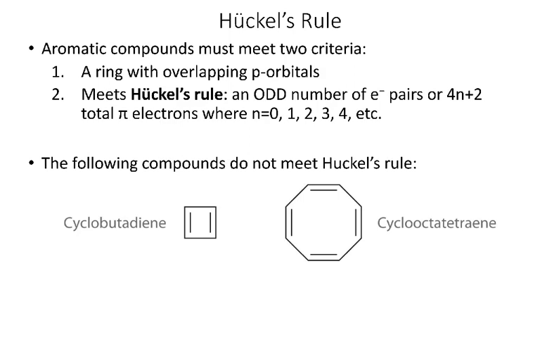But if we have 4 electrons, that doesn't meet the criteria, right? 4 minus 2 gives us 2. That's not divisible by 4. That's not aromatic. If we had 8 pi electrons, as we do in cyclooctatetraene, 8 minus 2 gives me 6. 6 is not divisible by 4, so 8 is not a Hückel number. So, at least based on this rule, we can see why cyclooctatetraene would not be aromatic.